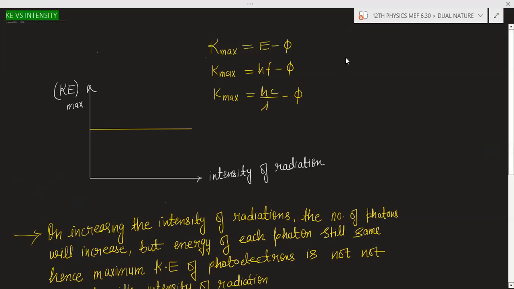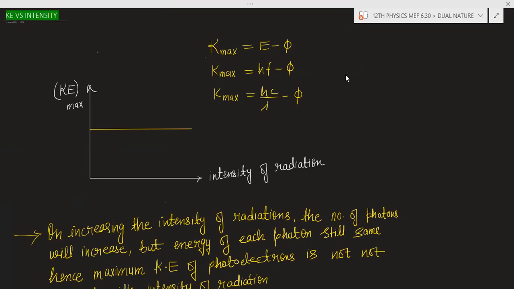Because we cannot calculate the exact kinetic energy of the electron. When the electron is ejecting from the surface, always remember that there will be other electrons also. So there can be collisions with other electrons and energy can be wasted in that.